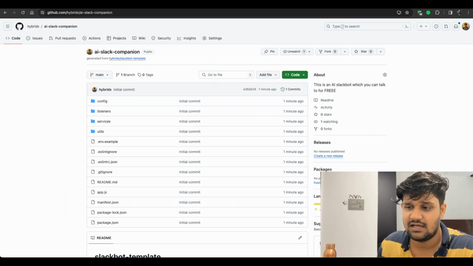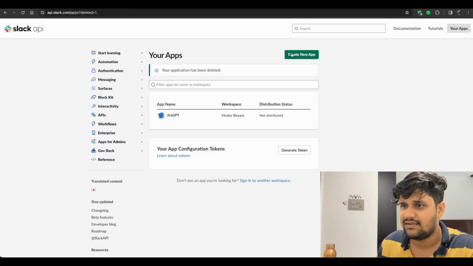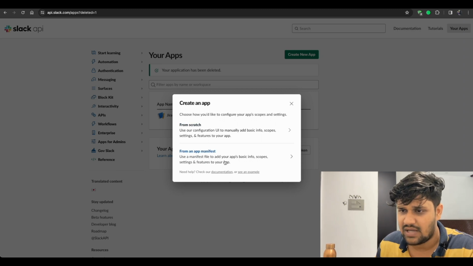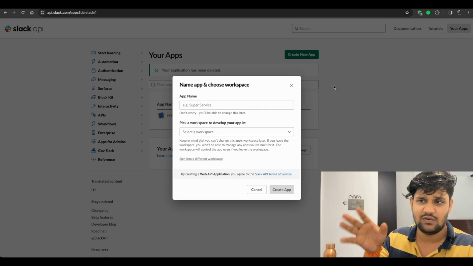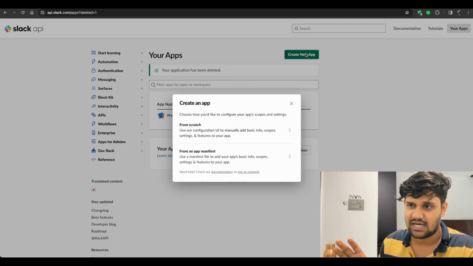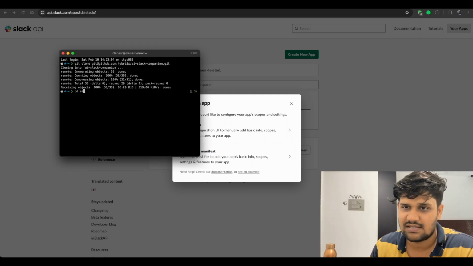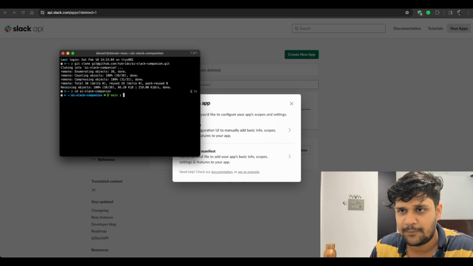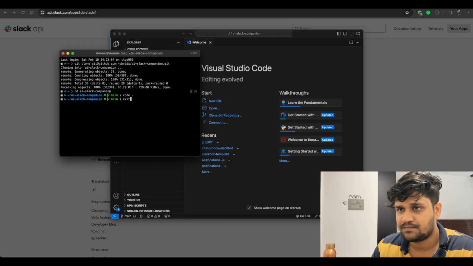So here is something that I've already created. This is my own Slack instance. I'll create a new app. I'm going to use app manifest because I've already created app manifest. If you do not want to create that, you can just use create from scratch. Since I already have everything, I'm just going to use my app manifest. CD, open this up.